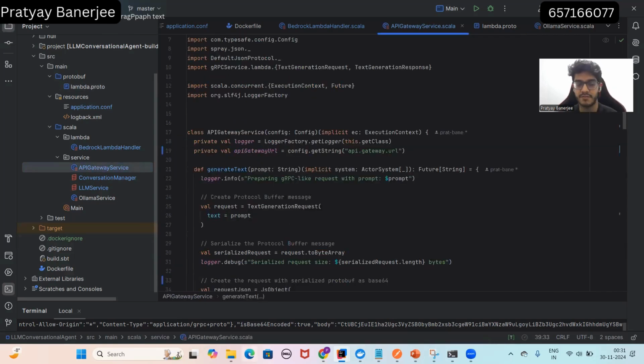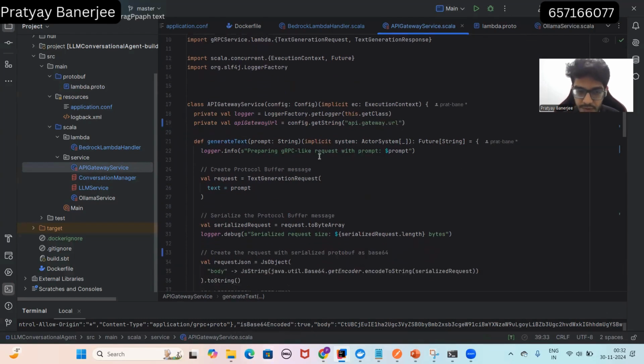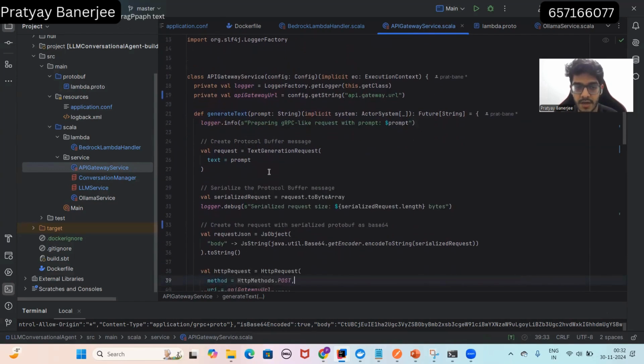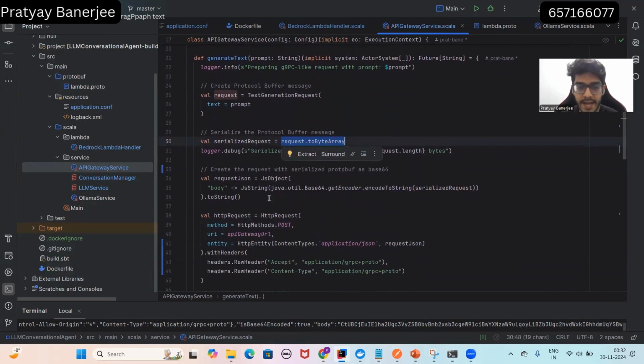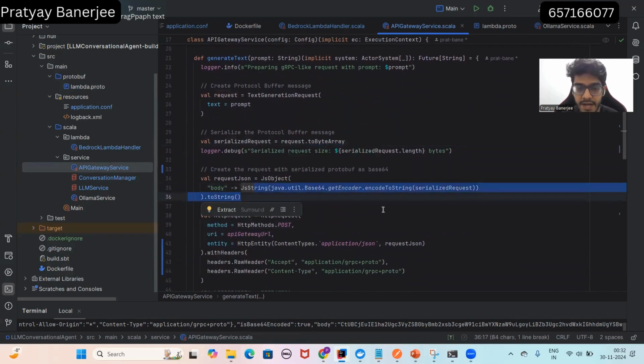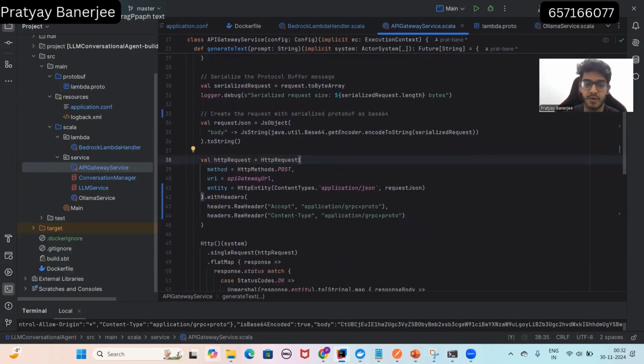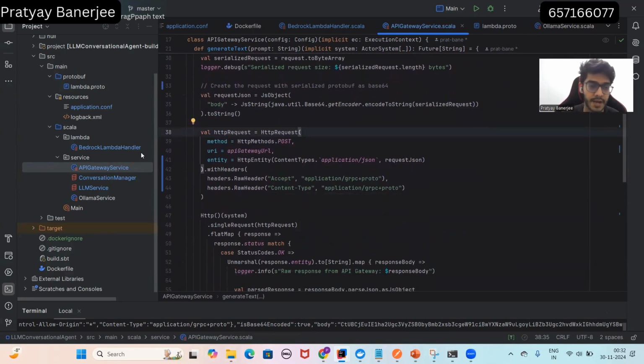Here in the API Gateway service, this is the service class that calls API Gateway. If you see, we are using the text generation request, the protocol buffer message, and then we are serializing the request to a byte array, encoding it, and sending it over to the API Gateway.